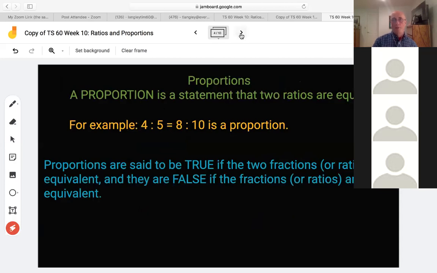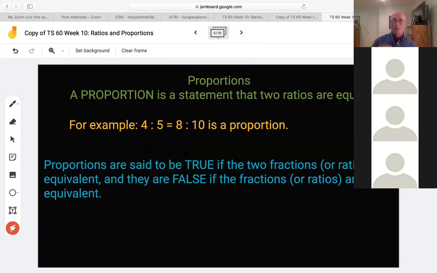We also talked about proportions, okay? They call it a true proportion if those two fractions side by side, one on the left, one on the right, are equal. If you cross multiply and get the same answer, that means that it's a true proportion. You got 4 numbers, you got 2 fractions.